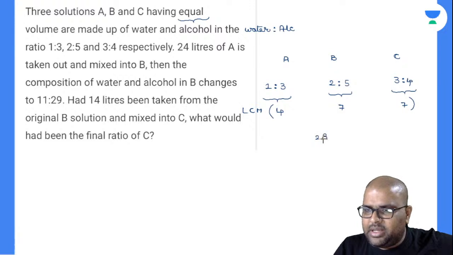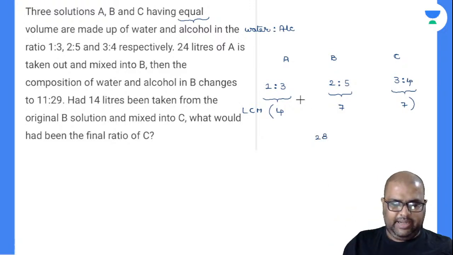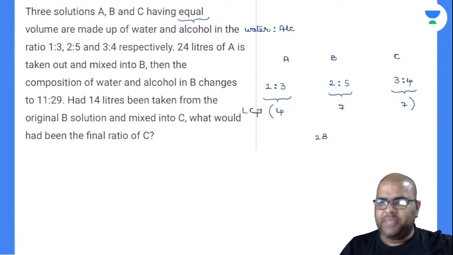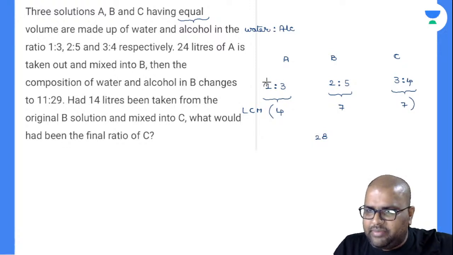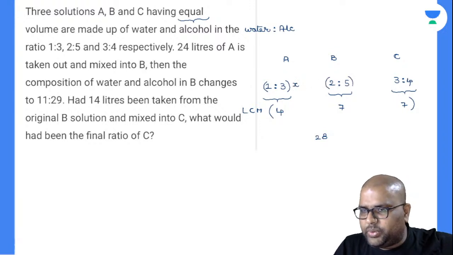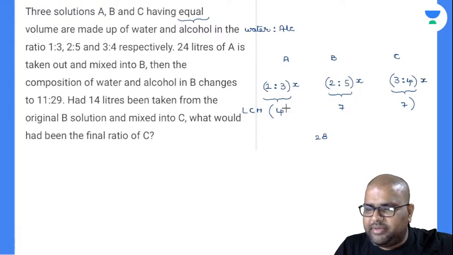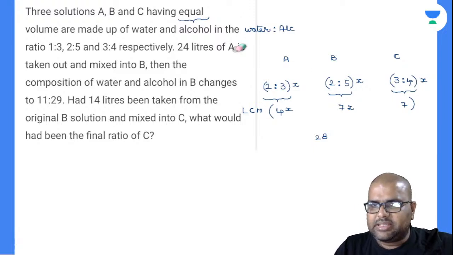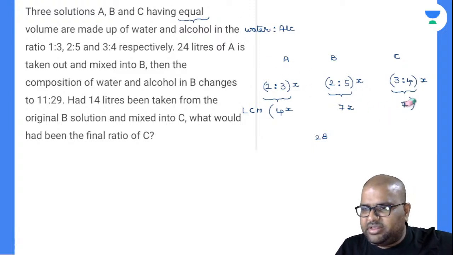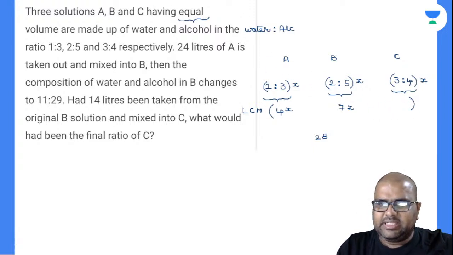Now see here, A contains 28 parts, B contains 28 parts, C contains 28 parts. Of course, these are ratios. Now what I will do is take a common factor. As they are of equal volumes, I can take a common factor for A, B, C together. There is no issue there. Now this will be 4x, this will be 7x, and this will be again 7x. I hope I am clear. Now with this you can solve the question very easily.